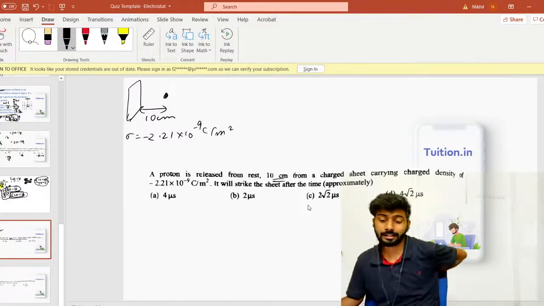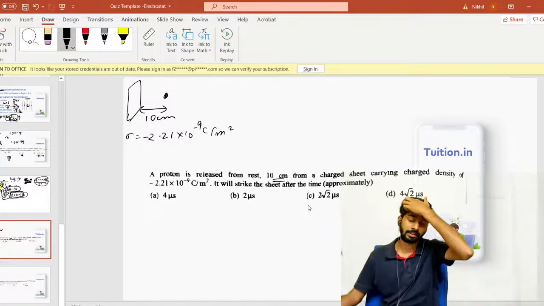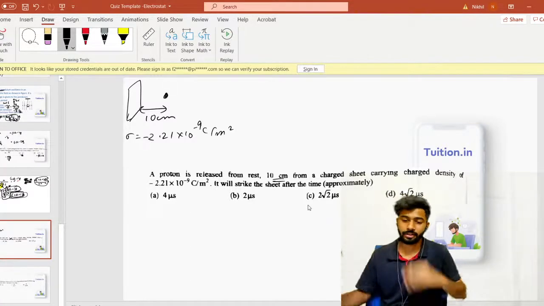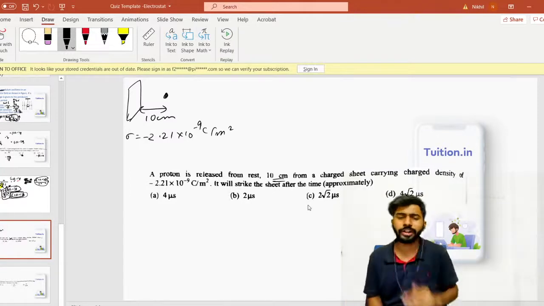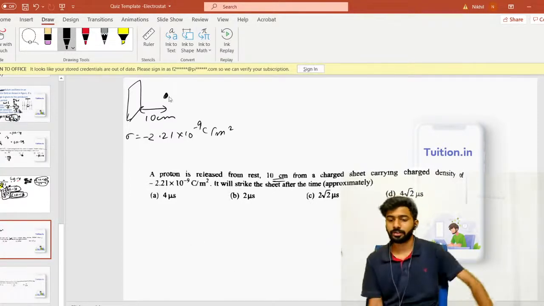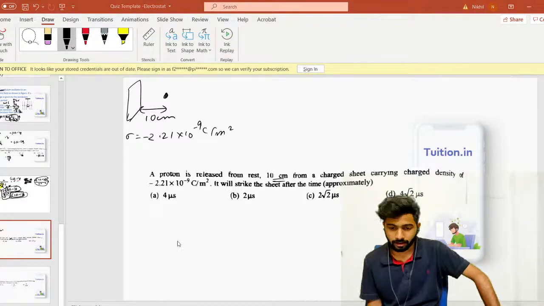Oh, well, actually this question shouldn't really have been here. It's my mistake, it's out of the portion for today because it's coming from sheets and Gauss laws and all, right? You need to know Gauss law to solve this. Anyways, since it's come up, we'll just look at the solution. I expect you guys to solve this because it was not really there in today's portion.